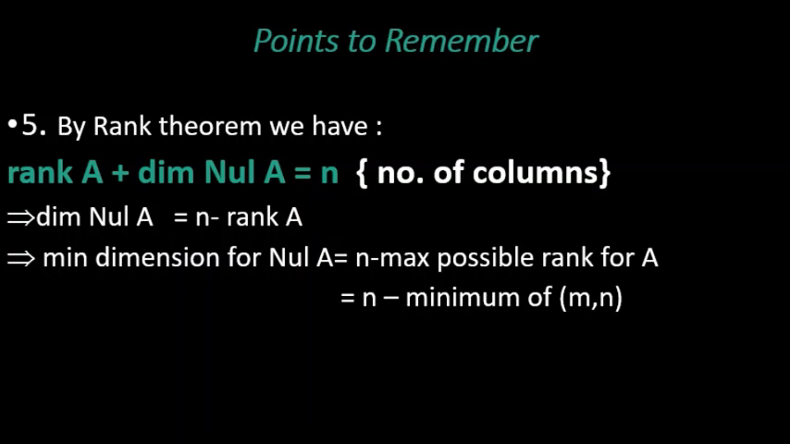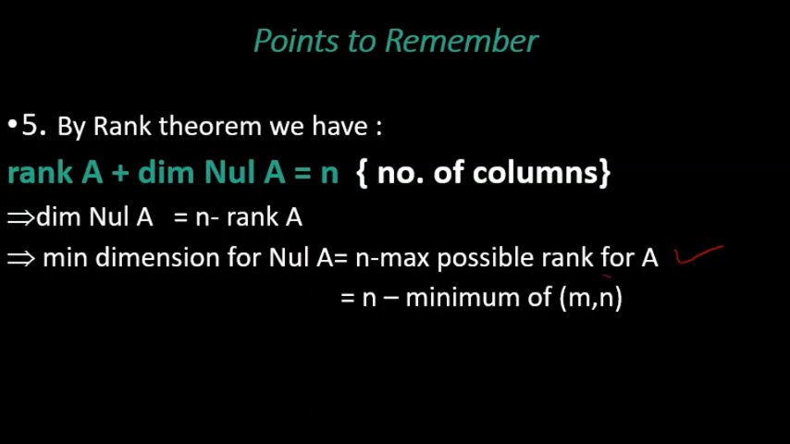Now let us look at the next point. By rank theorem, we have rank A plus dimension null A is equal to n, that is number of columns. That implies dimension of null A is equal to n minus rank of A. That implies minimum dimension for null A is equal to n minus maximum possible rank for A. That is equal to n minus minimum of m, n. So this is a minimum dimension for null space.